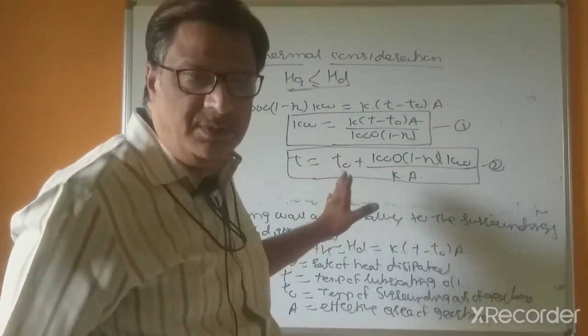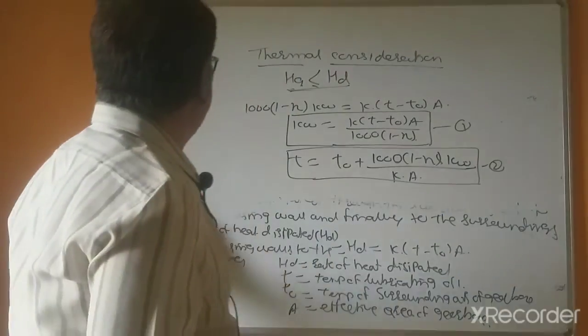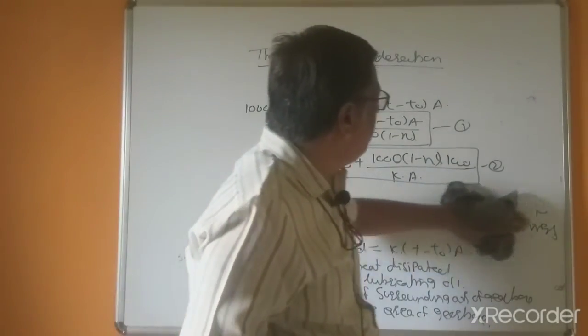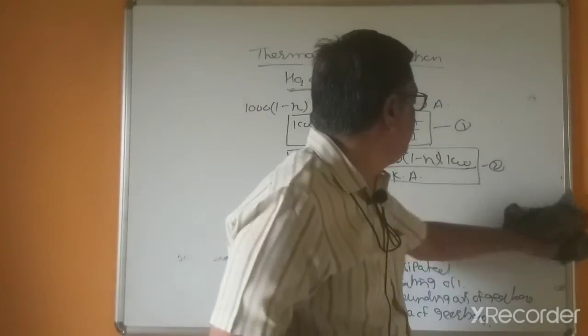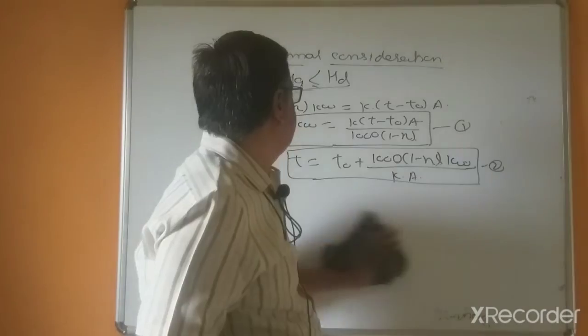As per the limitations of the lubricating oil, you can calculate the maximum temperature of the lubricating oil by using these equations.